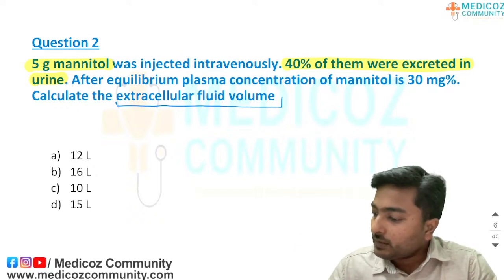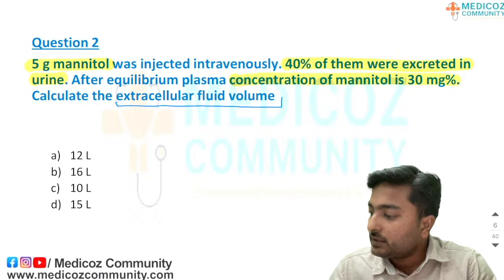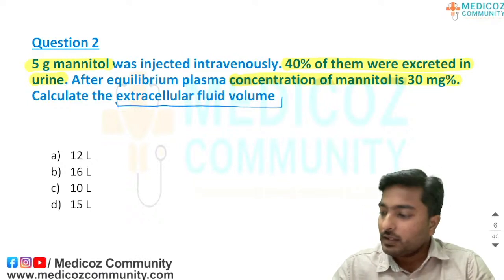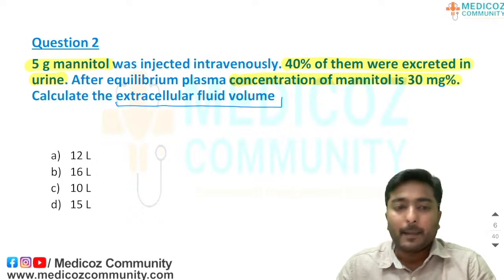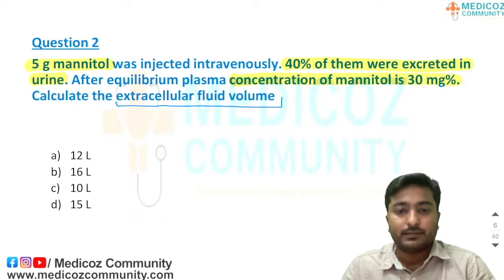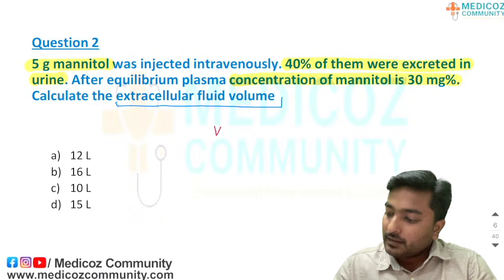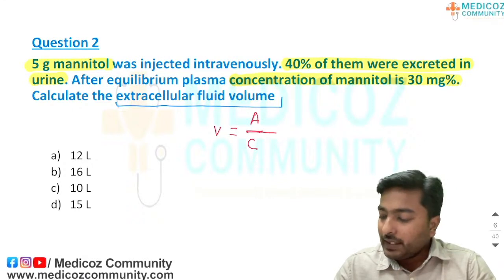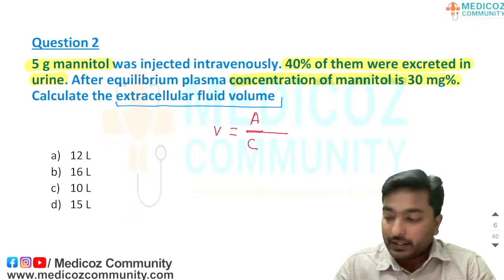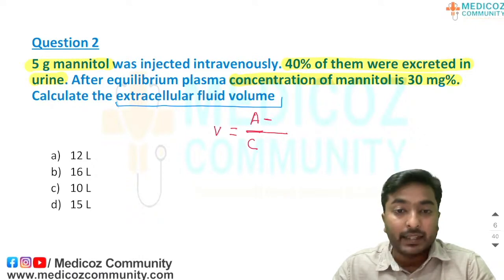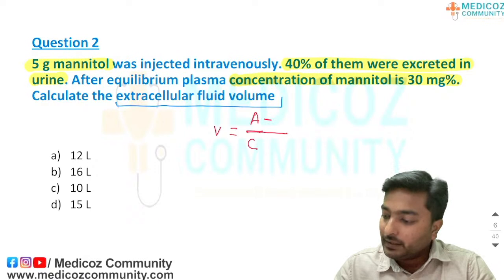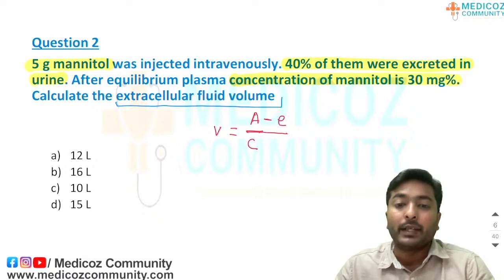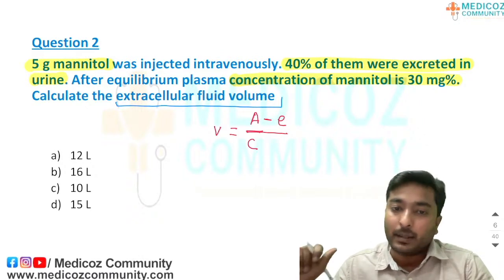After equilibrium, the concentration of mannitol is 30 milligram percentage. Now, try to calculate. The formula is volume is equal to amount by concentration. This is what we have just seen, but from the amount we injected initially, some amount of dye is excreted in urine, right? Mannitol is excreted in urine. So, we want to subtract that to get the exact amount of dye that finally equilibrates in the compartment.